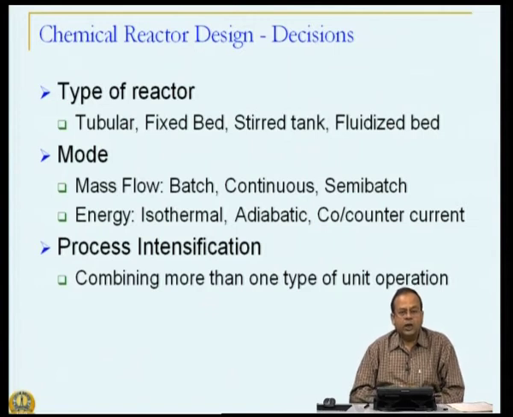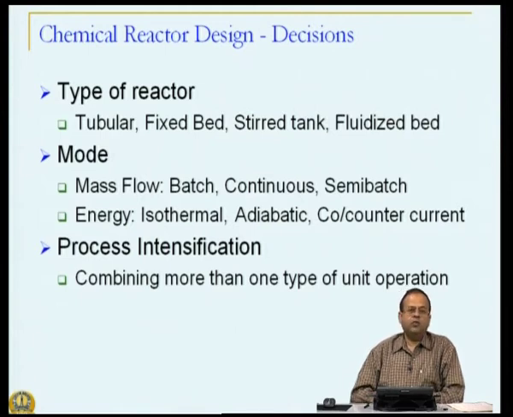There are certain types of decisions that we often make, and one of the foremost, for example, is what kind of reactor do we choose? Do we choose a tubular reactor or a fixed bed reactor, stirred tank reactor, fluidized bed reactor for a given process? Now, that will depend on what kind of process it is.